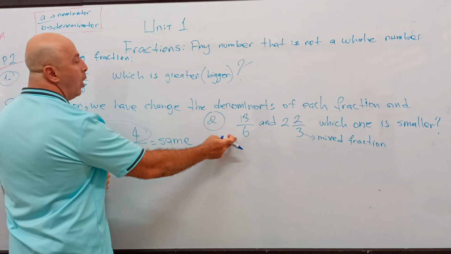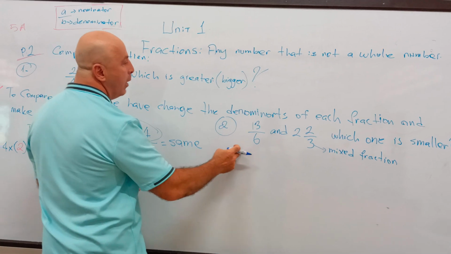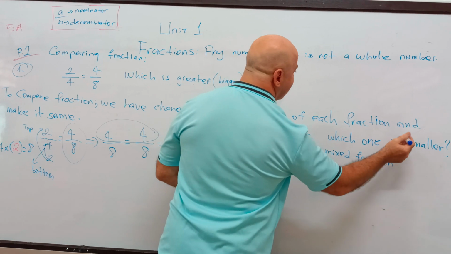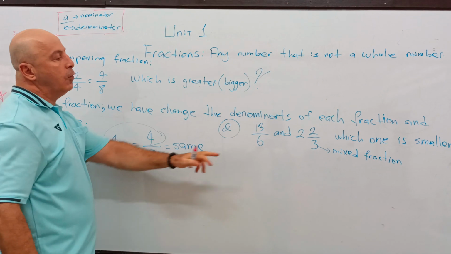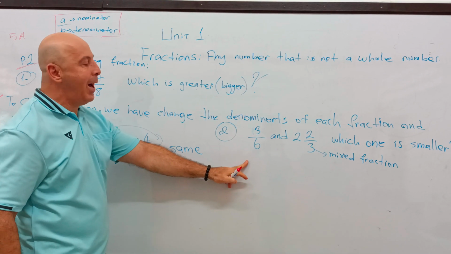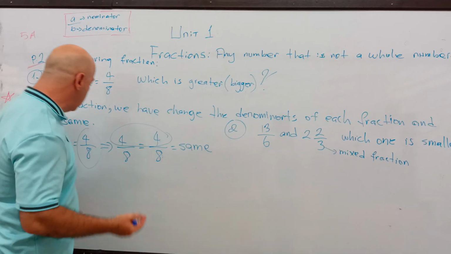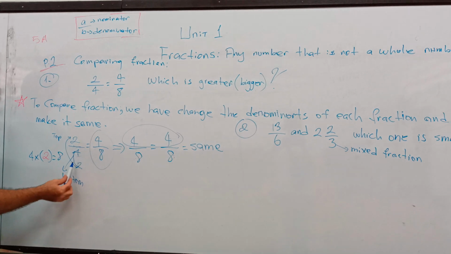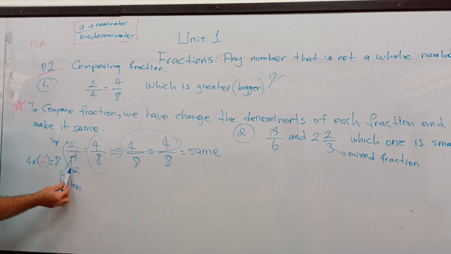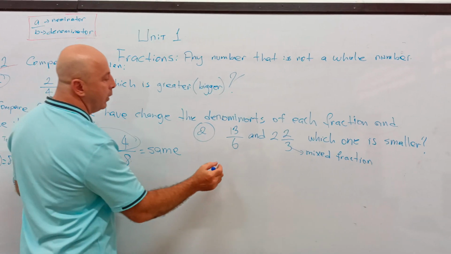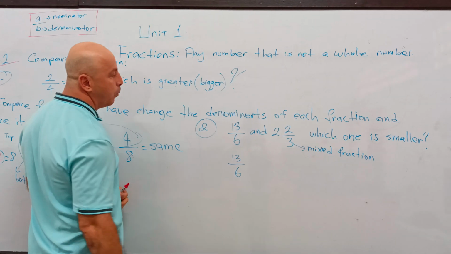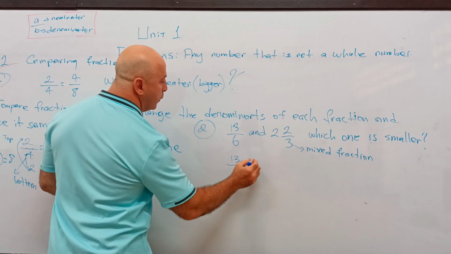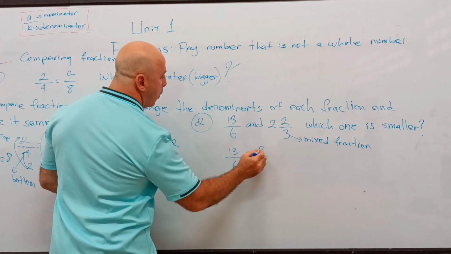So again, I have 2 fractions. I want to know which one is smaller. Well, to know which one is smaller, I have to change the denominators. I will follow the same steps, the same thing that I did here. So I write my fraction, 13 over 6, and the other one is 2 and 2 over 3.